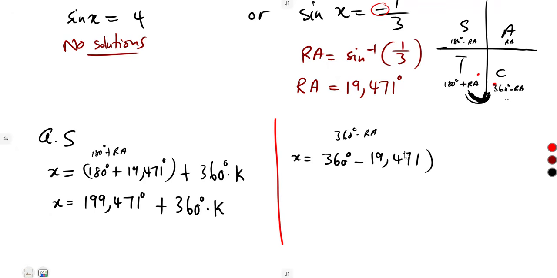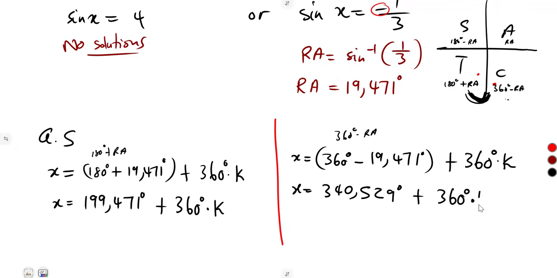You subtract the reference angle plus 360 times k. So that's our x. And from here, it was going to give us 340.529 plus 360 times k.